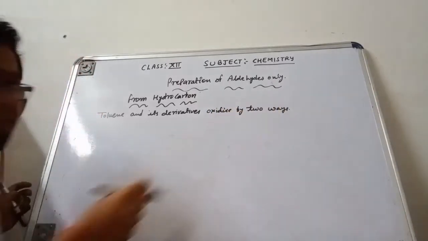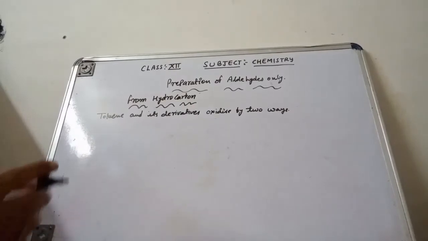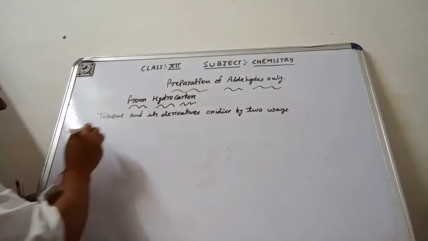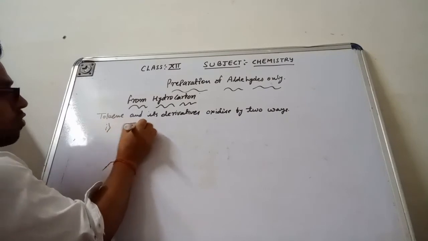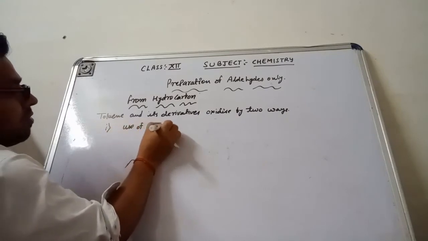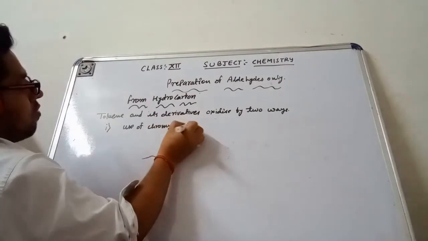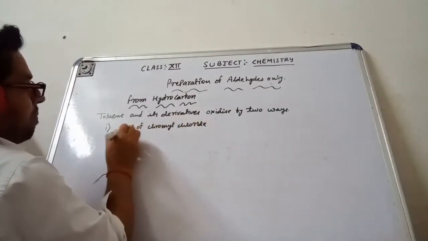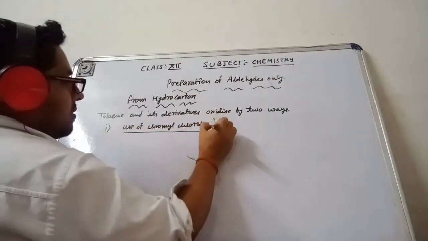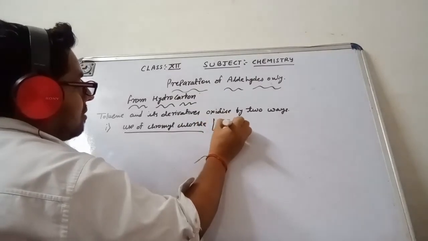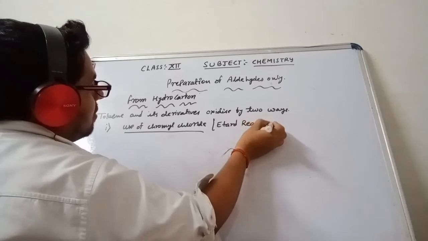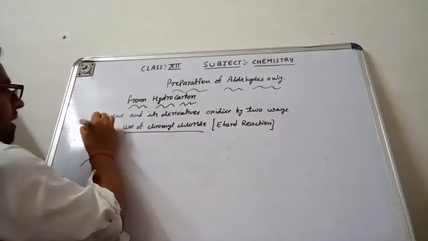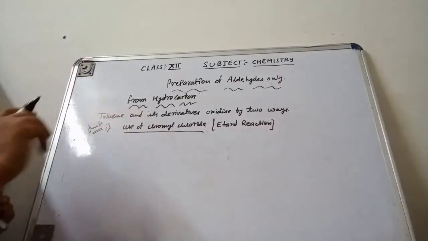What are the ways that I will discuss with you? The first is the use of chromyl chloride. This is also very important because a naming reaction is there, the Etard reaction. Lots of times you have seen this in board exams.